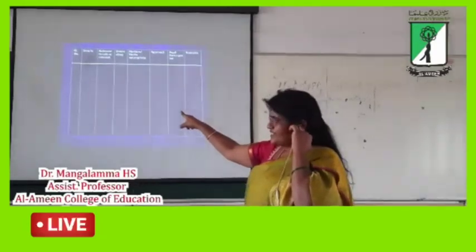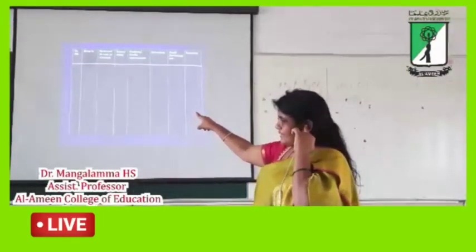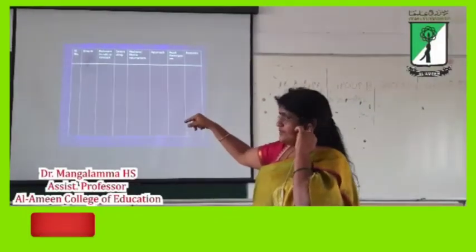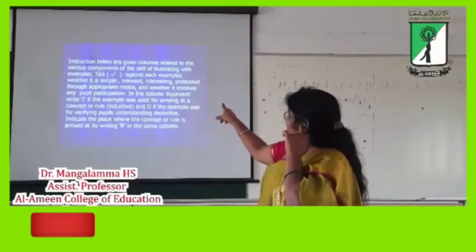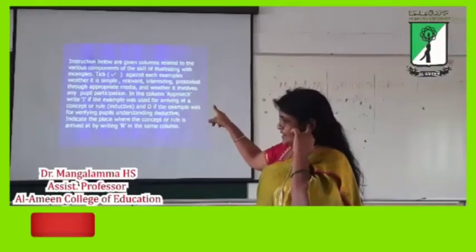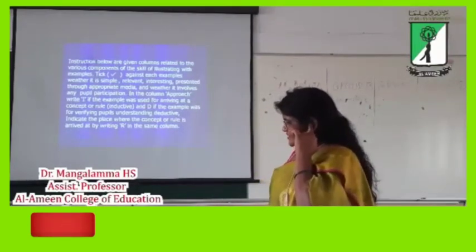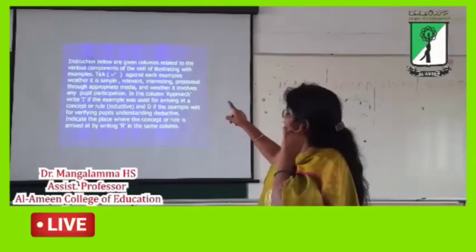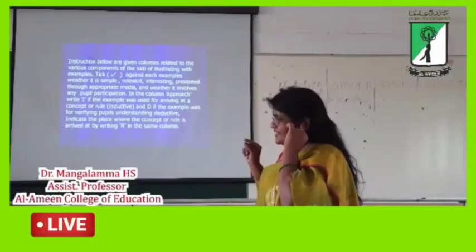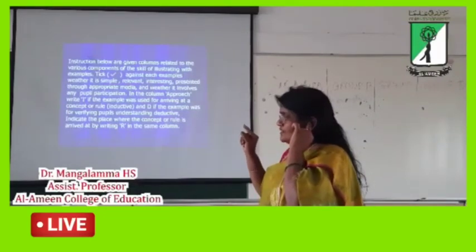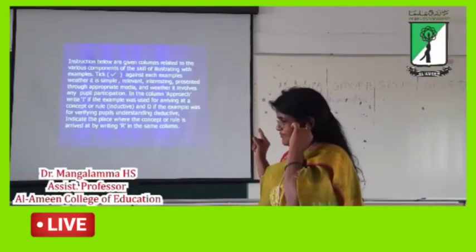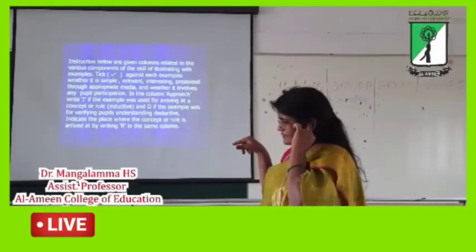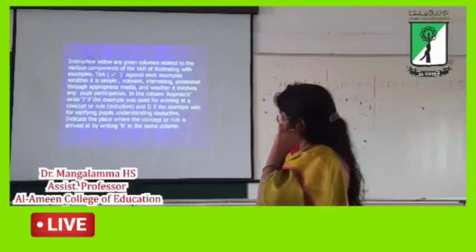So how many examples? Okay, this is only for instructions, because you are not in face-to-face class. That is why I am giving this instruction. You have to put the tick mark if the lesson is interesting, against that column. If it's not simple, interesting or relevant to the concept, you should put the cross mark against the examples, right?